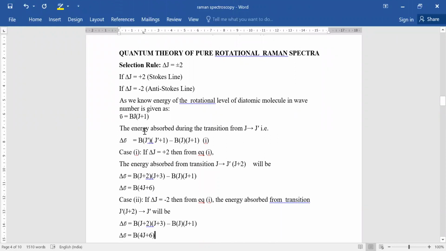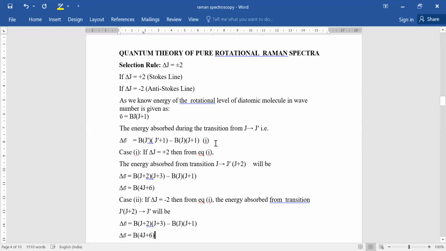We already discussed this formula in rotational spectroscopy, that is nu bar equal to BJ into J plus 1. Here we are considering the simple equation for the rotational levels of a diatomic molecule. We are not considering the distortion term.